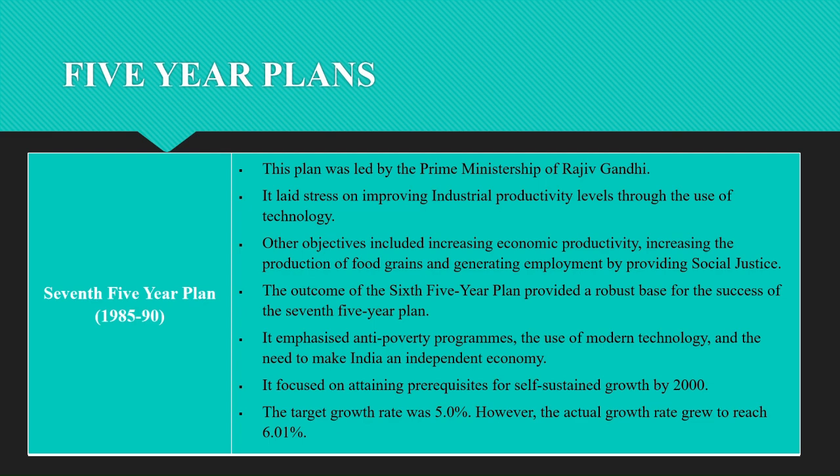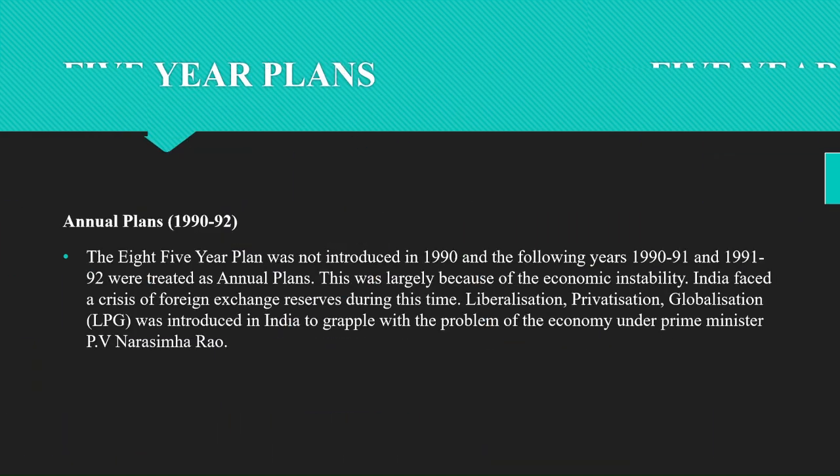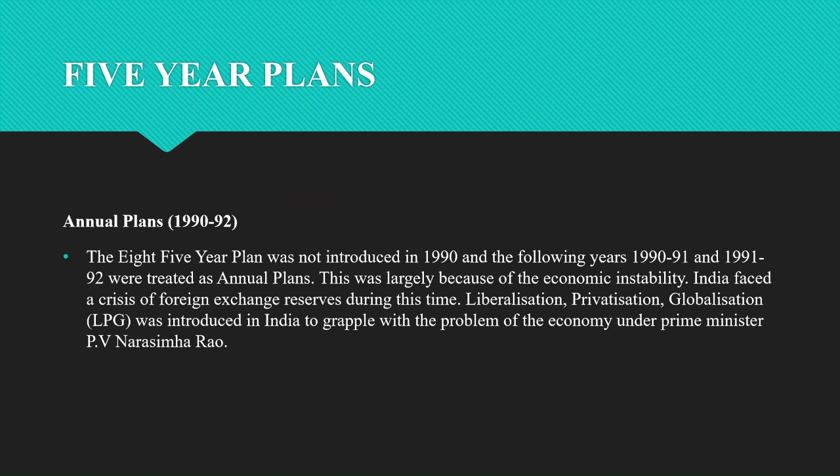The plan aimed at acceleration, food grain production, increasing employment opportunities and raising productivity with a focus on food, work and productivity. For the first time, the private sector got the priority over the public sector, and as you see, the growth target was 5%, but we achieved 6.01%.